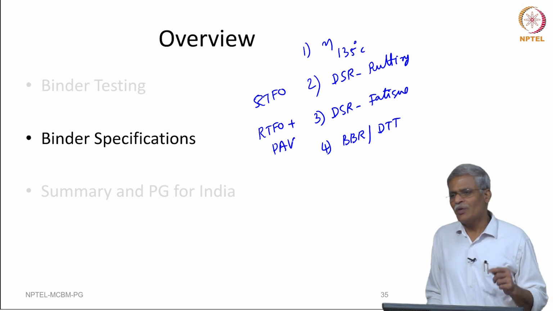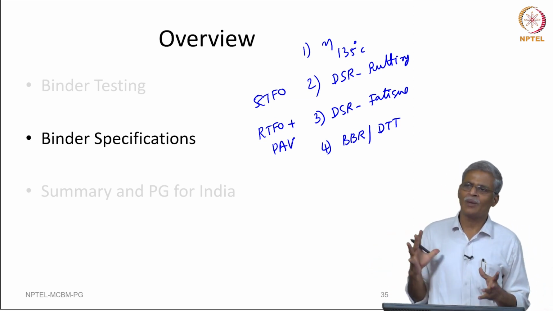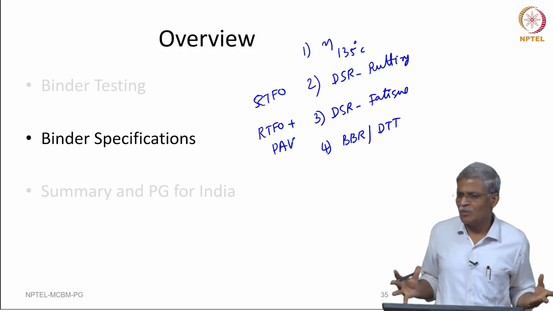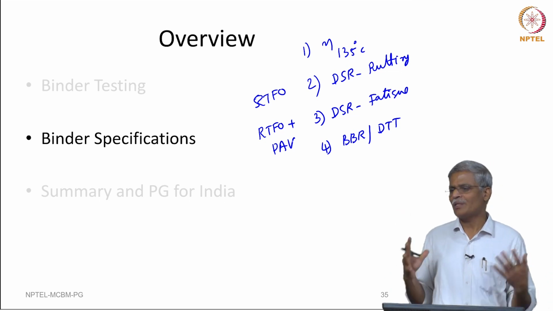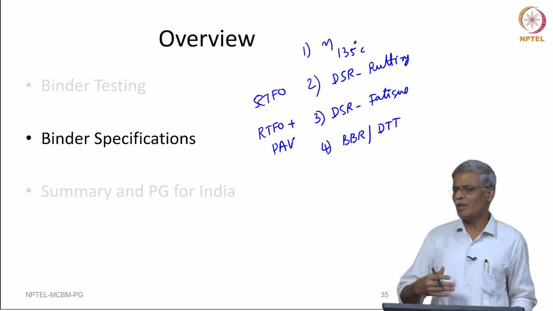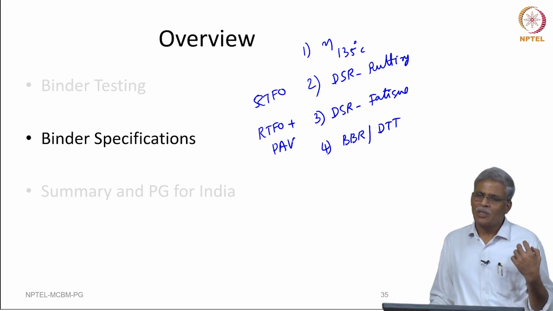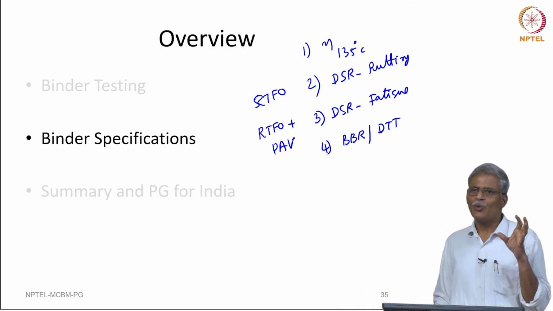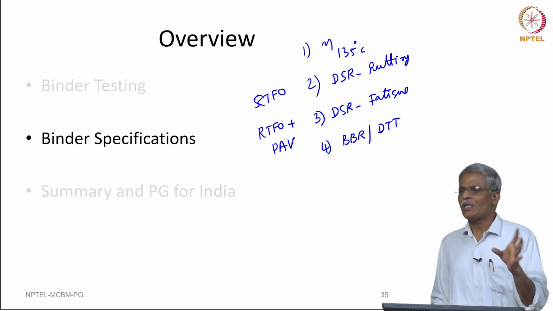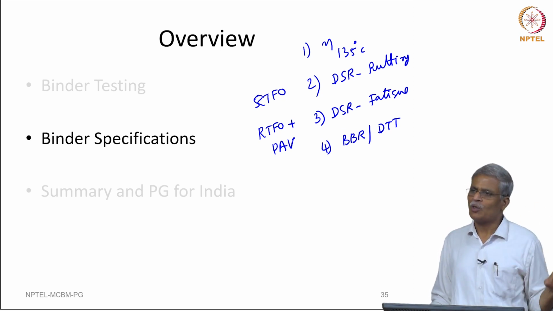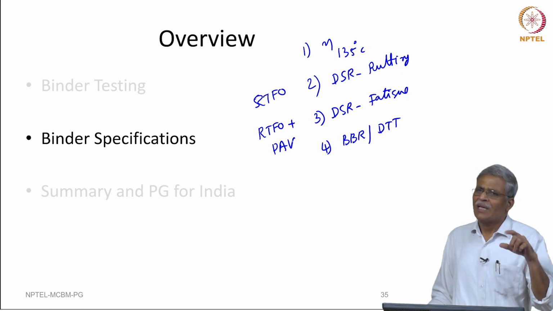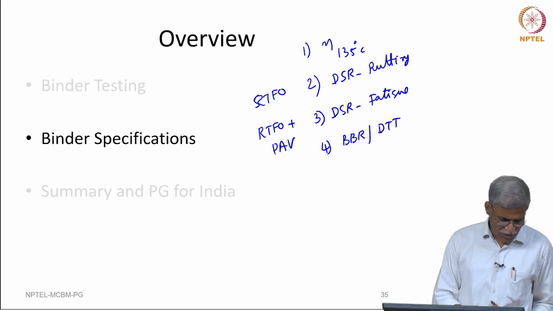Not only that, we also need to spend some time thinking about the maximum intermediate temperature as well as the minimum pavement temperature where you are going to construct a road. When we talked about viscosity grading, I gave you an indication about which grade should be used depending on the geographical location, but here it is lot more specific.